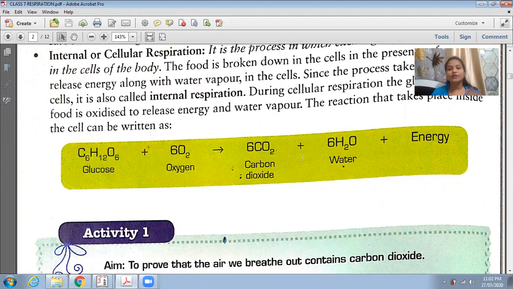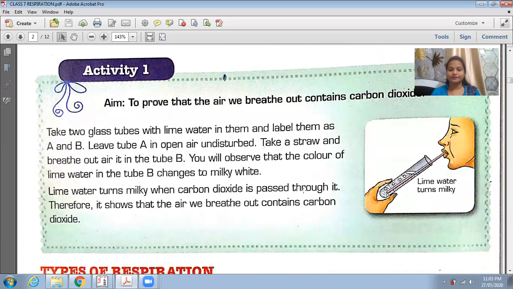Carbon dioxide is what you exhale when you are respiring. Food contains glucose, and oxygen is required for respiration. When your food is broken down into small substances, it gives water and energy. When we respire, we inhale oxygen and give out carbon dioxide. So the combination of glucose and oxygen forms carbon dioxide, water and energy.